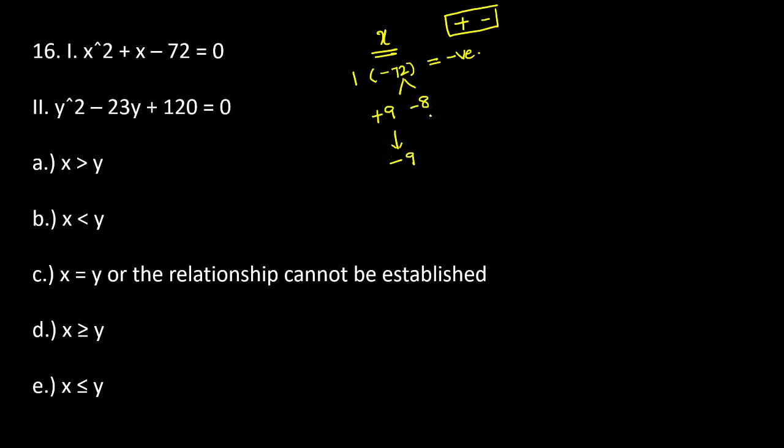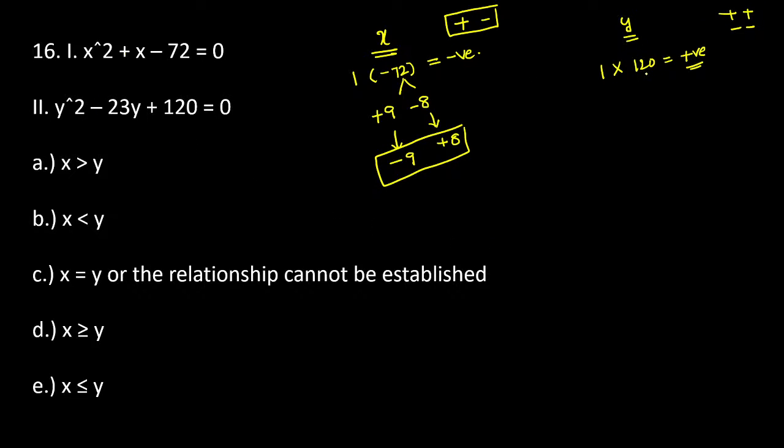The final factors are minus 9 plus 8. So we are getting the x variables. Now you just focus on the y value. Here for y, a value is 1, c value is 120. The resultant is positive. If the resultant is positive, either both are positive or both are negative. That is the only chance.